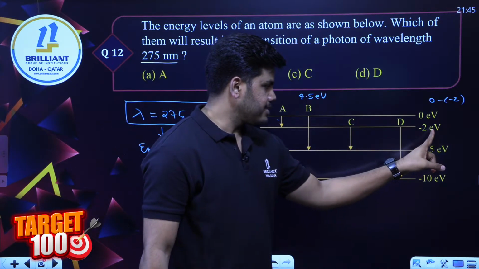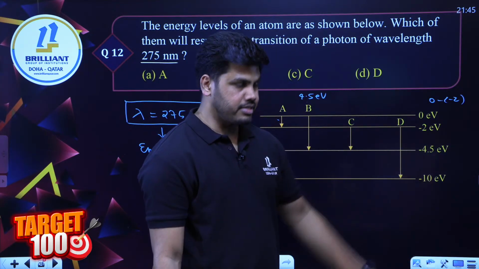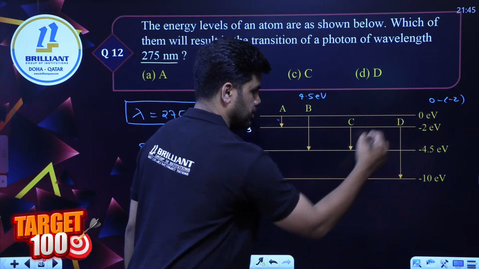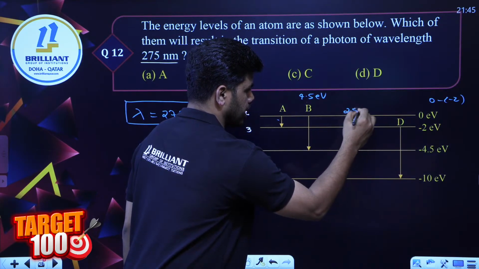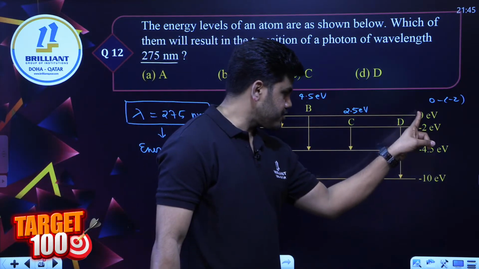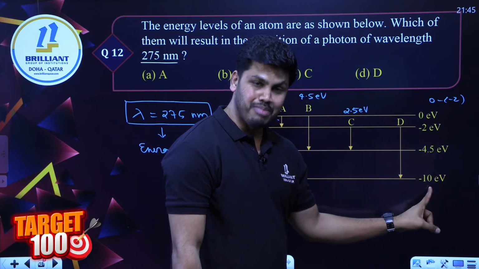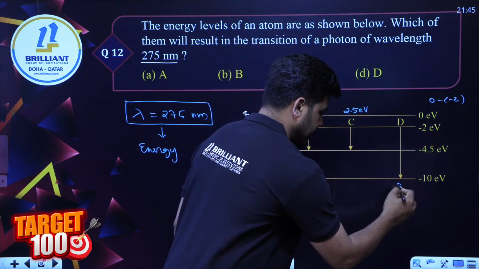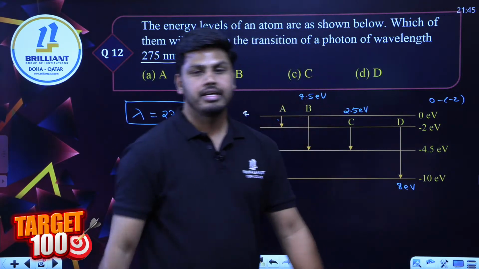Transition C: minus 2 minus minus 4.5, the difference is 2.5 electron volt. For transition D, minus 2 minus minus 10, you will get 8 electron volt emission.